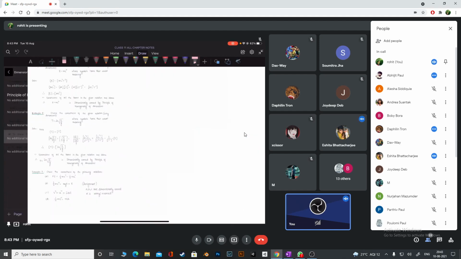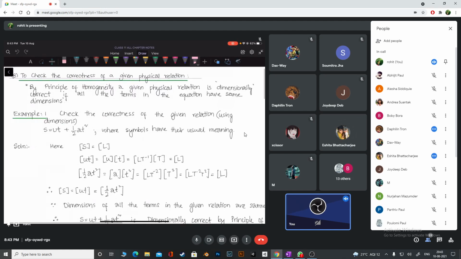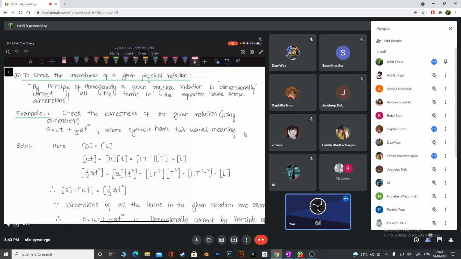So check our next application. We have already done it actually, but no problem. So our second application is, you'll understand the moment we start proceeding. We can check whether a given physical relation, the formula, whatever you give me, is correct or not. I think you are clear, no? Or to be more accurate, dimensionally correct or not. So we will use which principle, guys? We will use the principle of homogeneity, because if every term has the same dimensions, then yes, it is dimensionally correct.